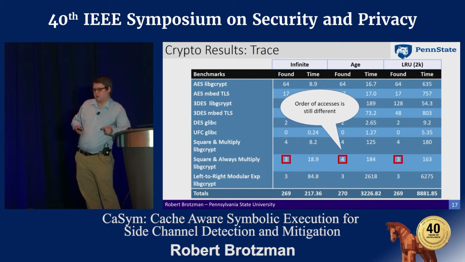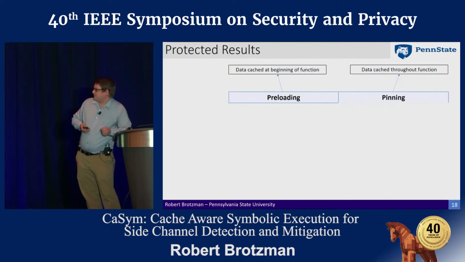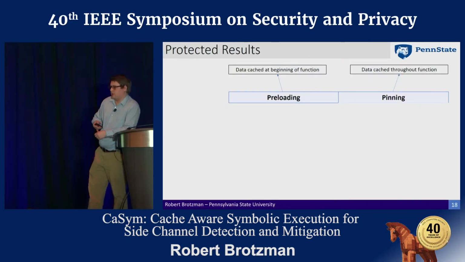So it's only a couple of memory accesses apart, so they're actually both going to be cached, and it's going to be indistinguishable. And our infinite model reports the same as our LRU model. So we're also able to verify the absence of side channels, so we introduced two primitives, preloading and pinning.